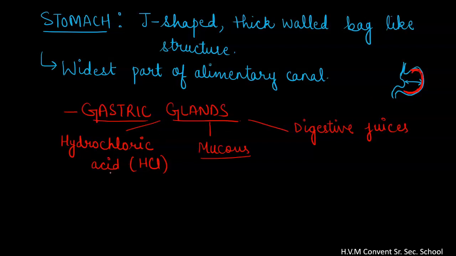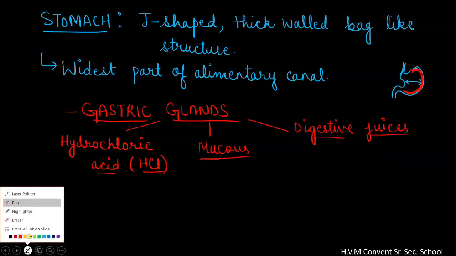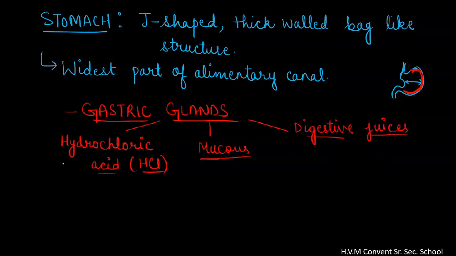They produce three different substances. Firstly they produce hydrochloric acid, and then they produce mucus, and then they produce digestive juices. So our gastric glands produce three things. Now if we talk about the function of these three substances, what do these three things do?